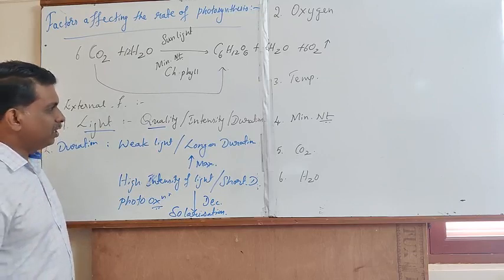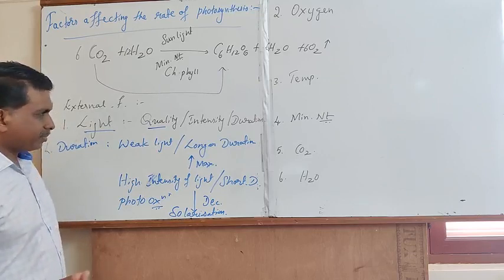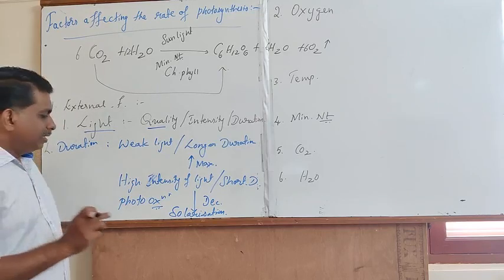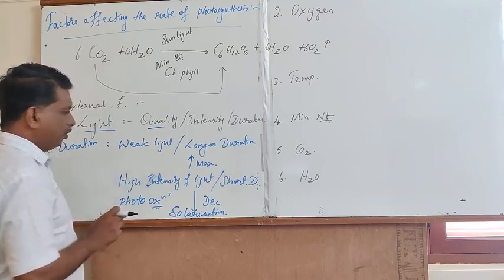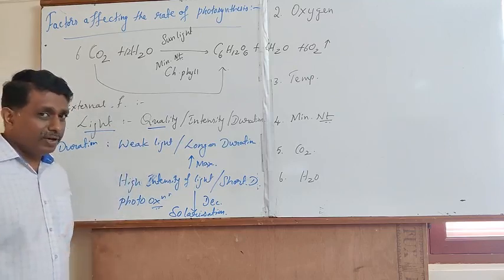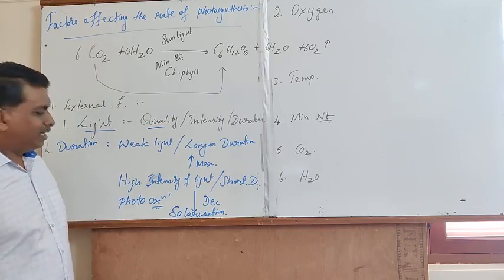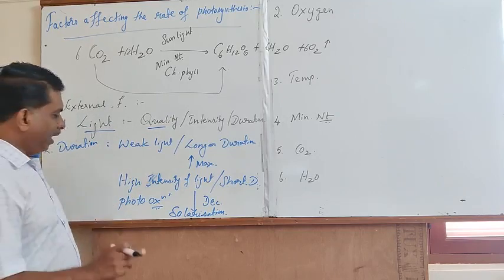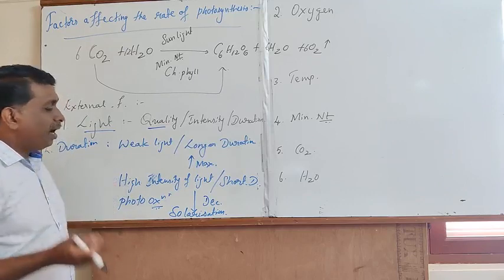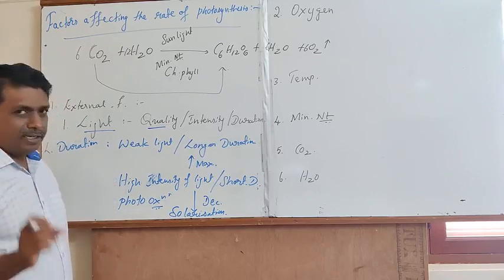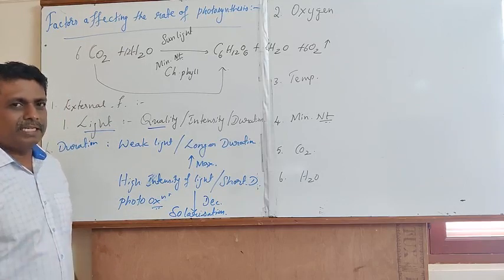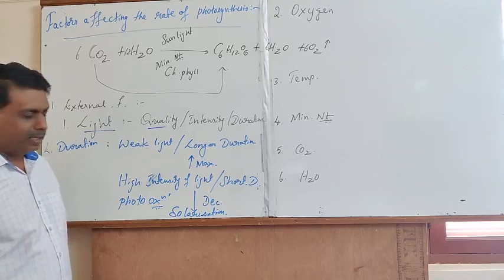With reference to the duration of light, if a plant is exposed to weak light for a longer duration, it exhibits the maximum rate of photosynthesis. If a plant is exposed to high intensity of sunlight for a short duration, it leads to solarization.